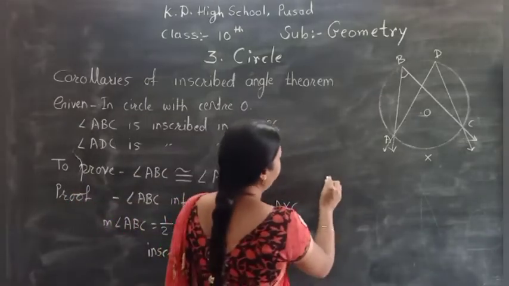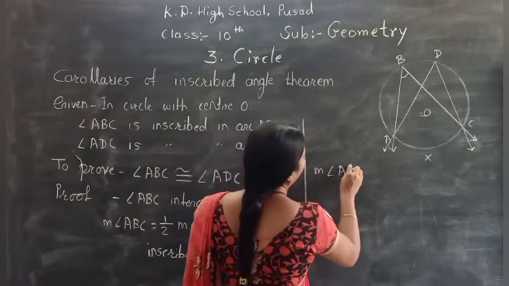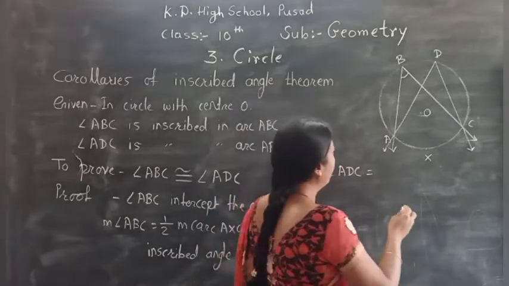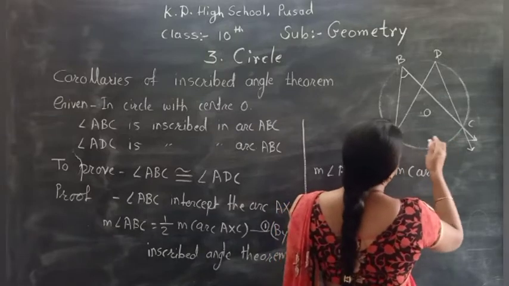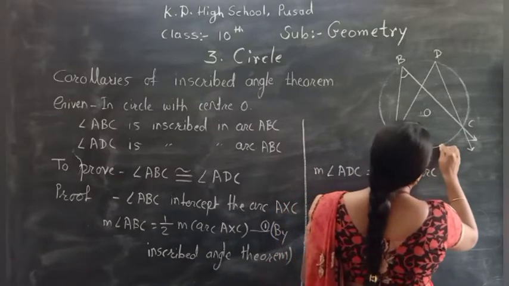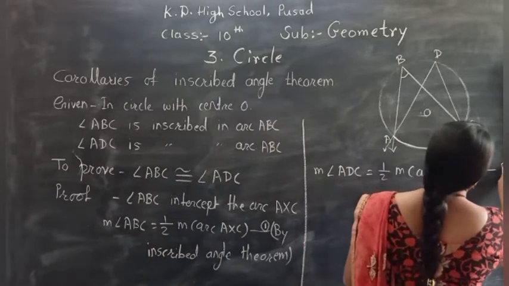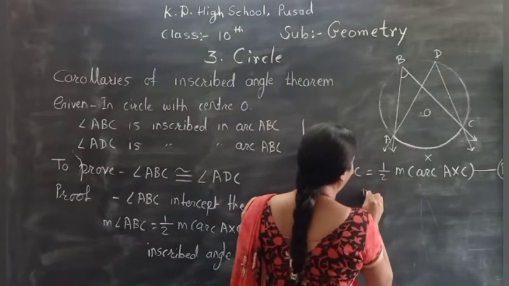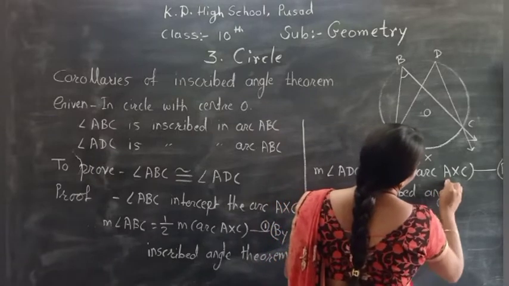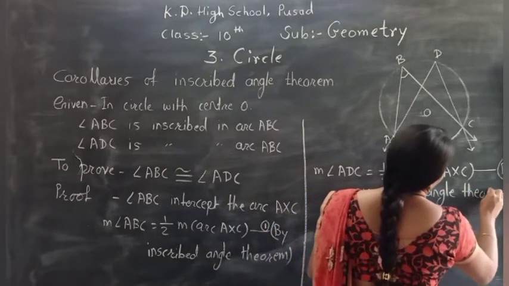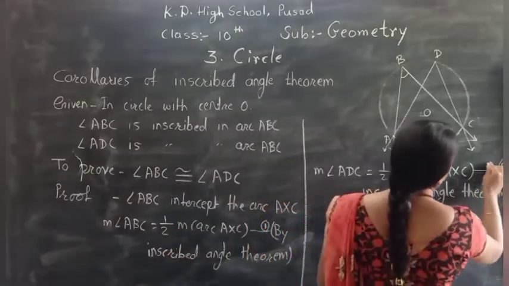Now here we write measure of angle ADC is equal to half of the measure of arc AXC. Again it represents the same arc AXC, and again the same reason, by inscribed angle theorem. Okay, now this is your equation number 2.